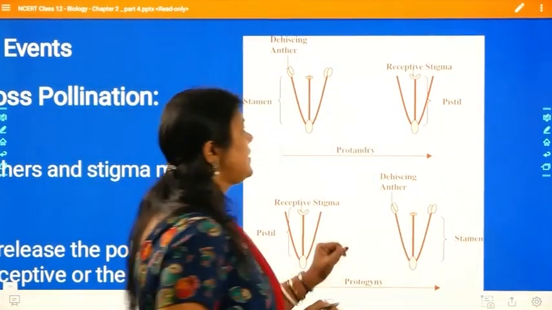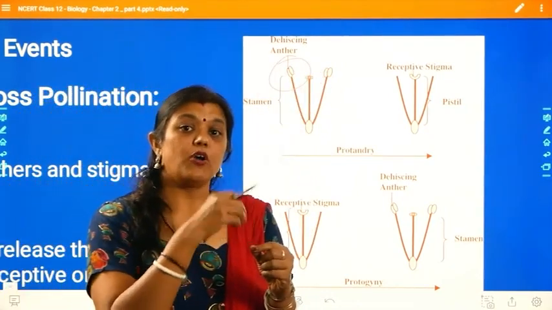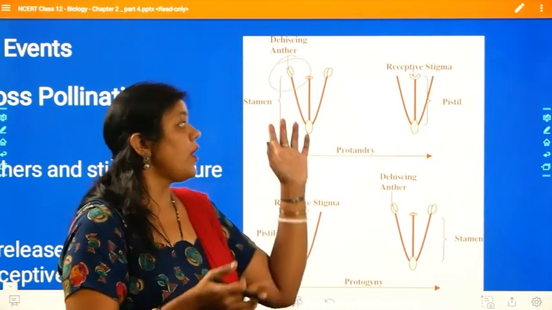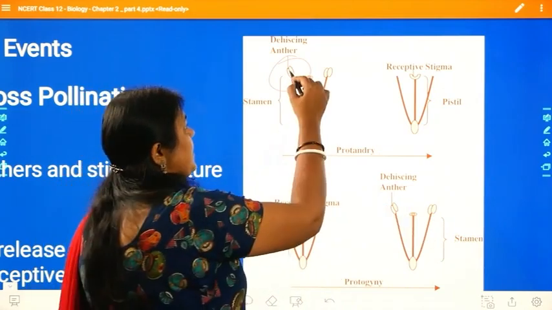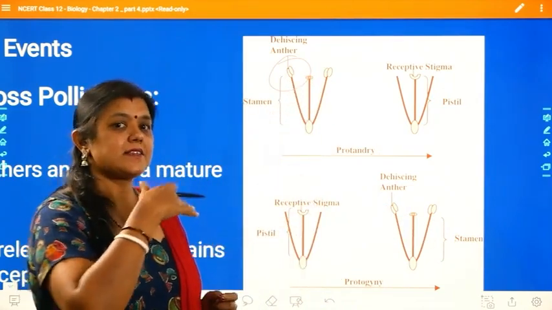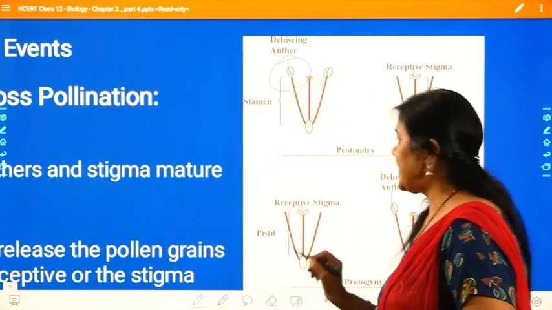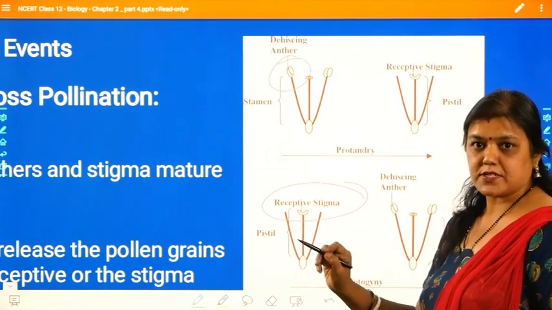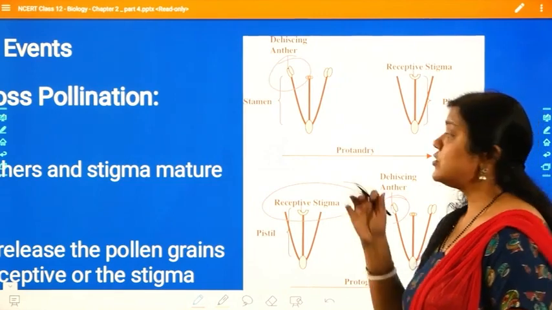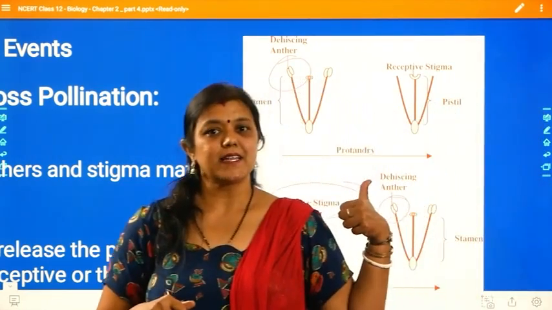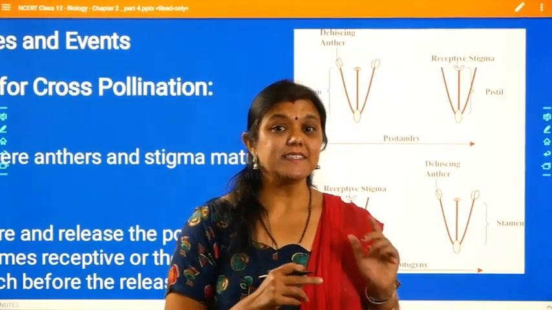You will understand it very easily. Here, the anther is falling off much before the stigma is becoming receptive. The anther is ready, it has fallen off, and then the stigma is becoming receptive. This is one condition. What is the other condition? The stigma is receptive first, then the anther is getting matured. So these are the two cases: in one the anther is getting matured first, in the other the stigma is getting matured first. Now let us see what these are called.